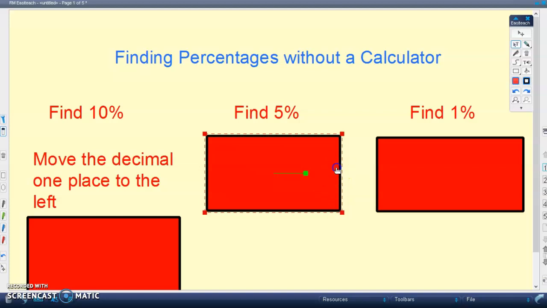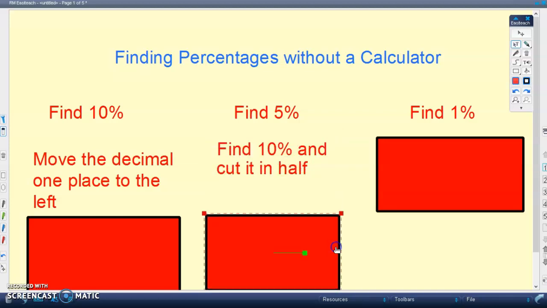To find 5%, what we are going to do is we're going to find 10% and we're going to cut it in half. So for example, if you look at 5% comparing it to 10%, 5% is half of 10%. So that's exactly what we're going to do. We're going to find 10% and then we're going to cut it in half.